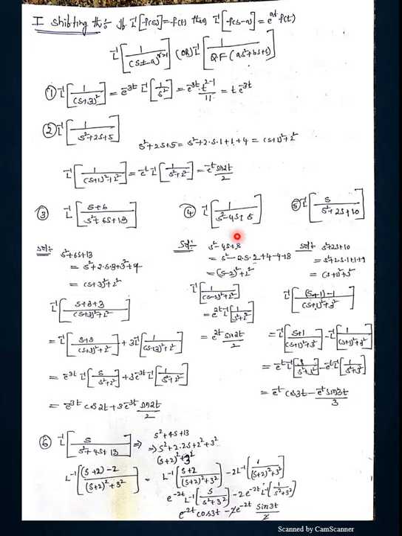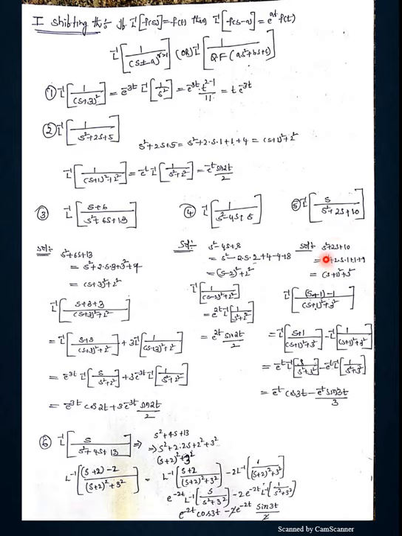So come down to problem number 4, s square minus 4s plus 8. What should I write? S minus 2 whole square plus 2 square, 1 by s minus 2 whole square plus 2 square. But here there is no s term in the numerator. We have no problem at all. Directly e power 2t into L inverse of 1 by s square plus 2 square, what should I write? Sin 2t by 2. You come down to problem number 5.